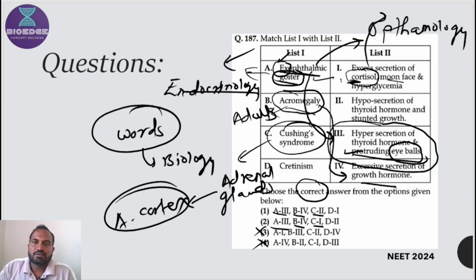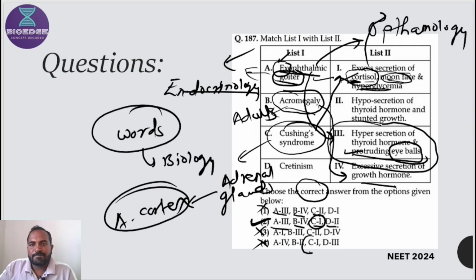Cortisol is a glucocorticoid. Excessive secretion of cortisol results in moon face and hyperglycemia, which is the correct option. C first is here, so that's why this option is wrong. So the correct option is second.